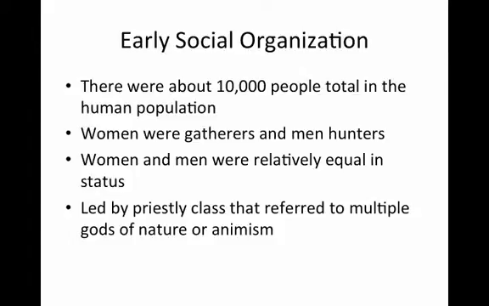Early social organization. There were about 10,000 people total in the human population at this time. The women were gatherers and the men tended to be hunters. However, this has led to the myth that women tended to be unequal to men. Actually, women and men were relatively equal in their status in these early hunting and gathering societies. They were also led by a priestly class that referred to multiple gods of nature and also to animals that symbolized these gods, or animism.